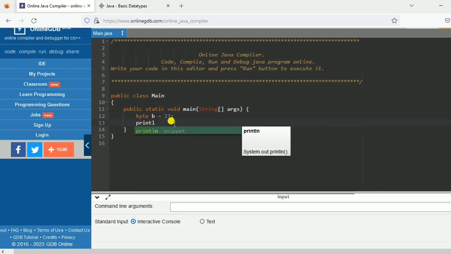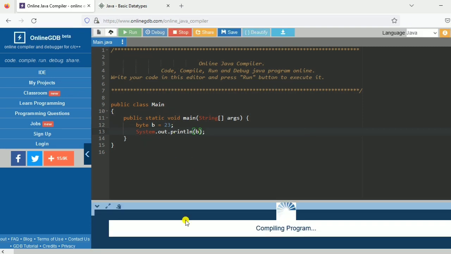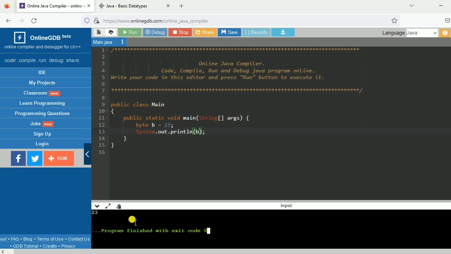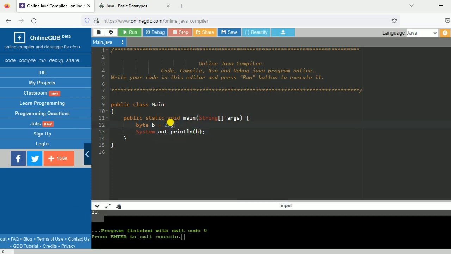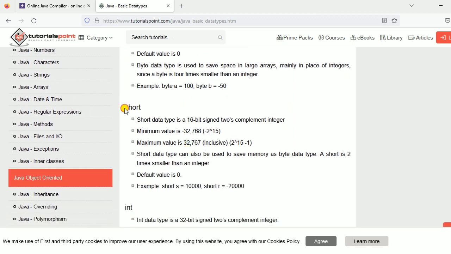I will store 23 and I will print that. So how can you print? I have told you the shortcut, like println, and when the suggestion comes, click on it and then write b. When we run it, we will see the value 23 coming. So 23 is stored in b, a variable of type byte. Byte stores values from -128 to +127, like you can see here.